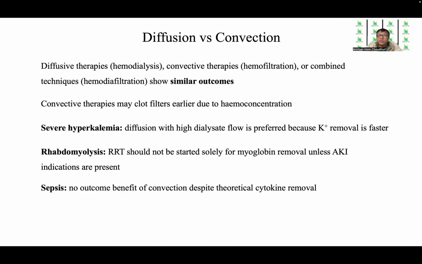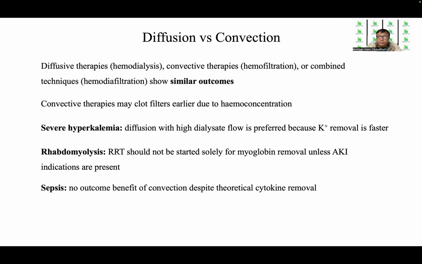The next domain highlighted in this guideline was diffusion versus convection. The diffusive therapy, we know, is hemodialysis. The convective therapy, we know, is hemofiltration, or there is the combined technique of hemodiafiltration. Now, all of these show similar outcomes. Convective therapies may clot filters earlier because of hemoconcentration.